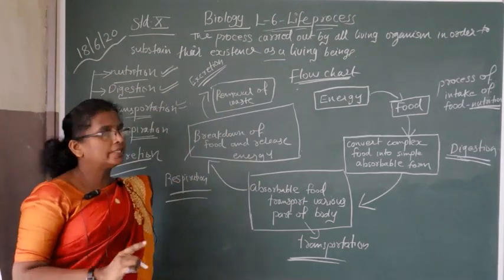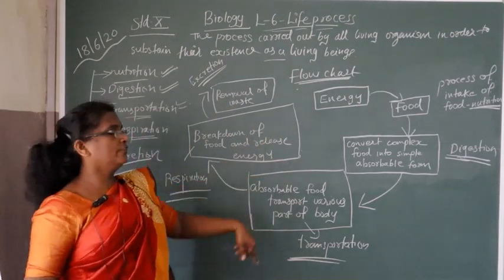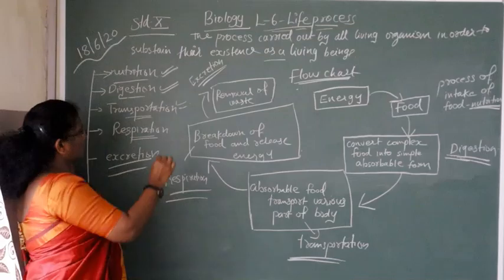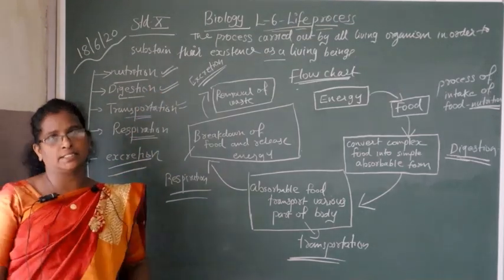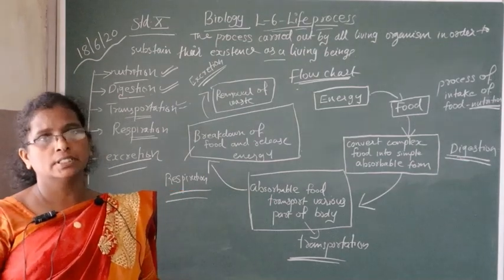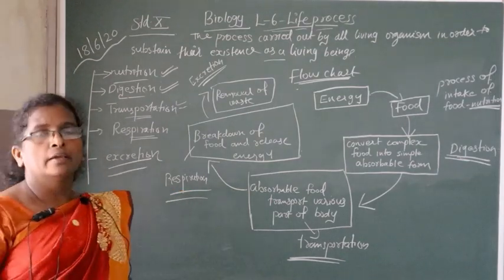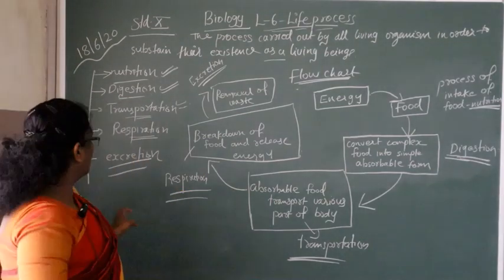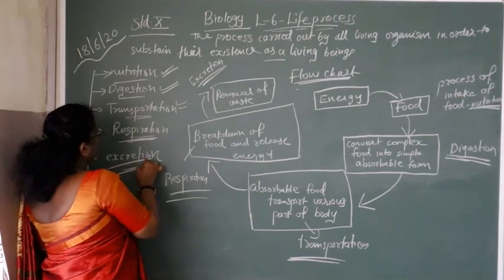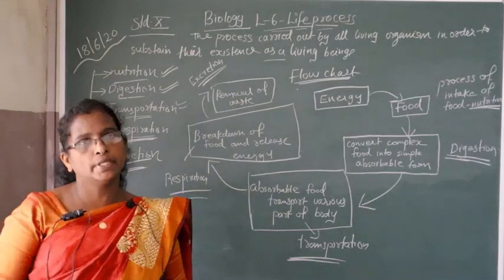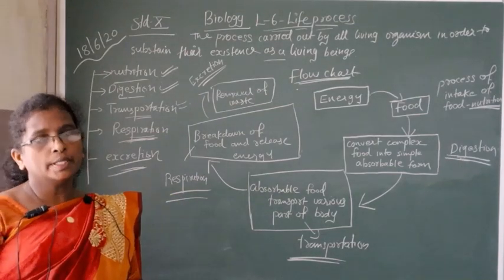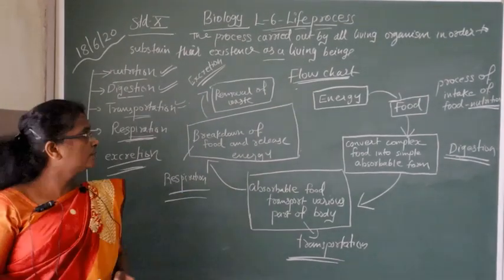So we can say that this whole life process is interconnected with each other. They work continuously and help the body to keep healthy.